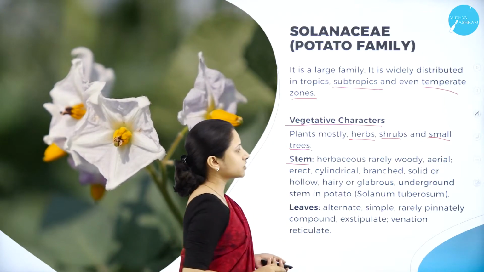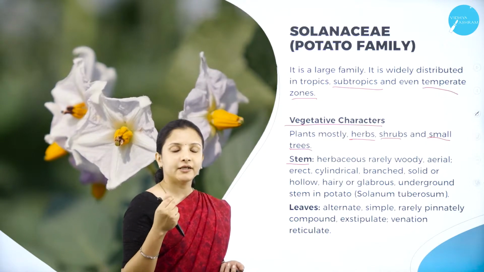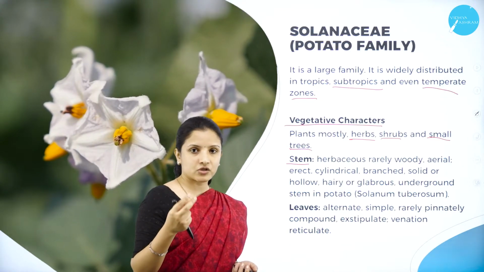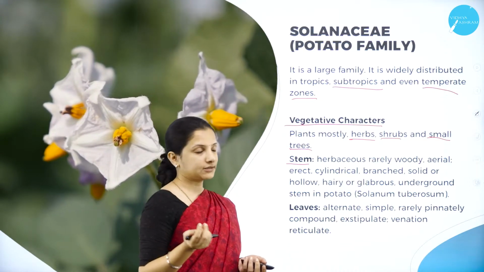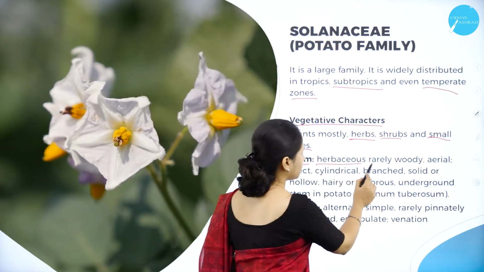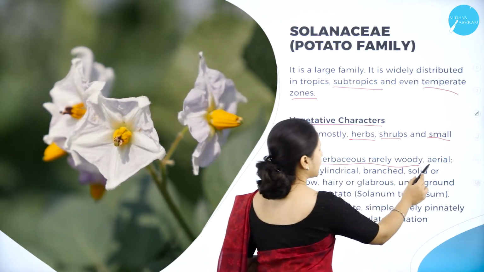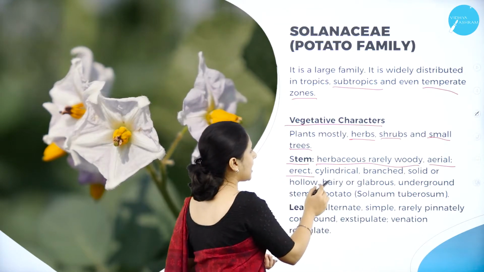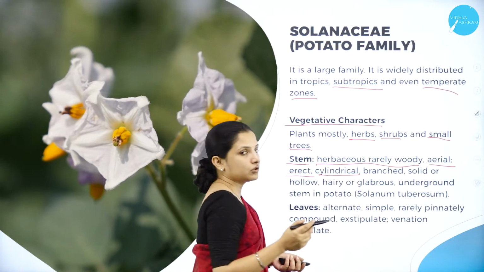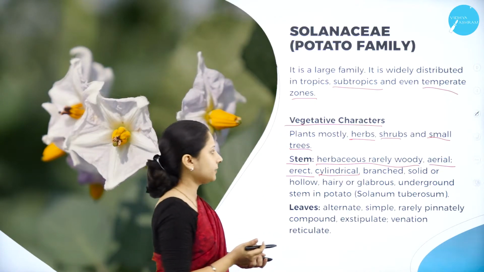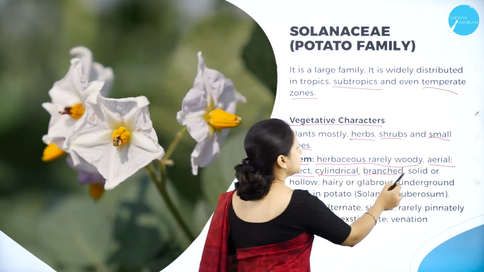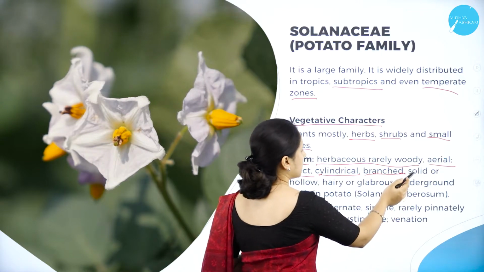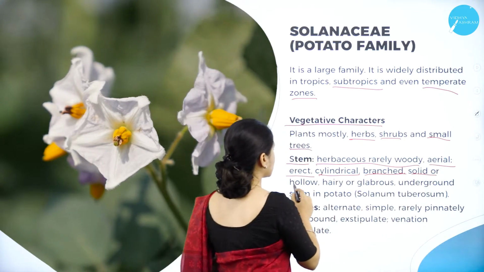The stem is usually herbaceous, that is, it is not woody, like how large trees have a woody stem. No, they don't have a woody stem, but the stem is herbaceous. Very rarely it is woody, and it is aerial, that is, growing above the ground, and it is erect, and it is cylindrical. Cylindrical means it is round in shape, and it is branched.